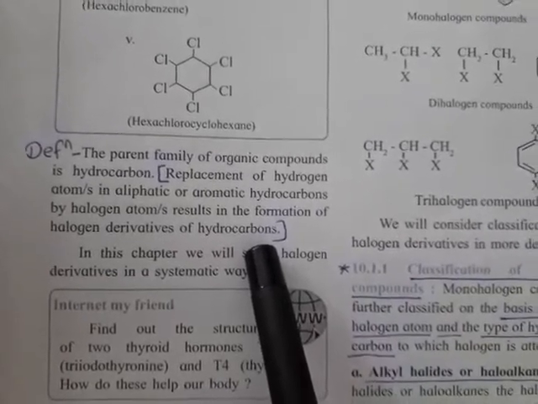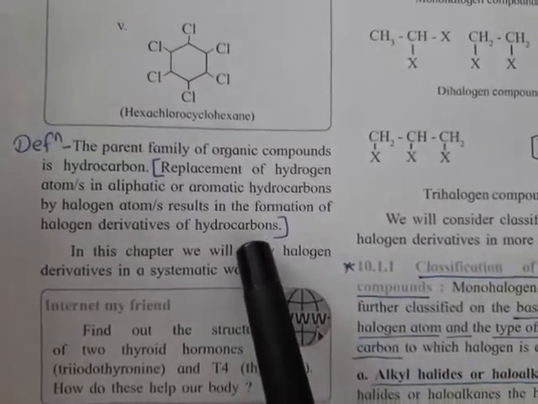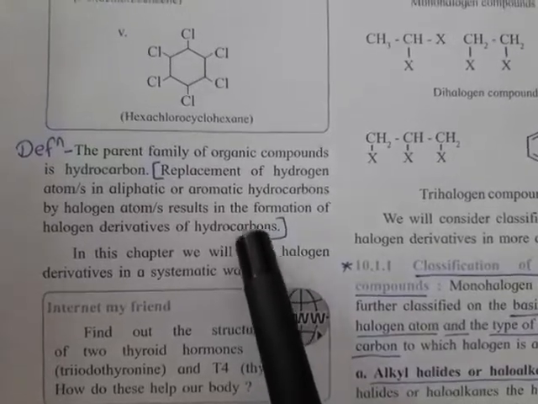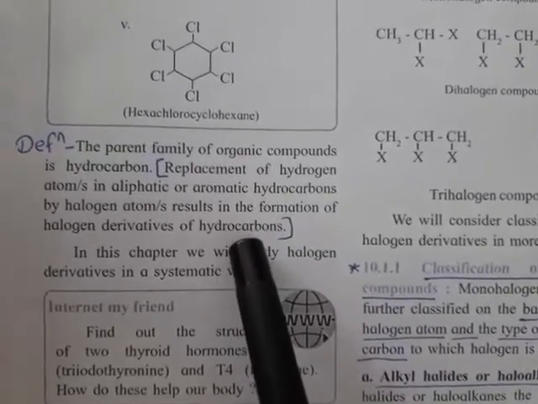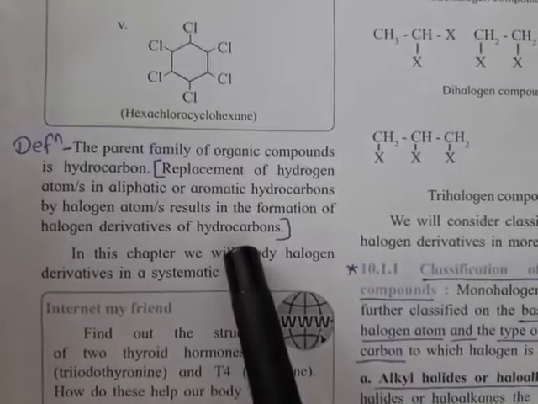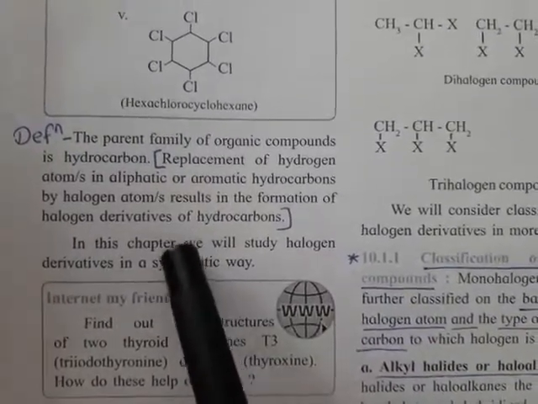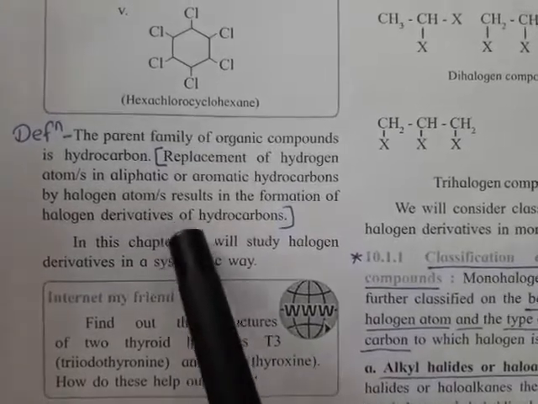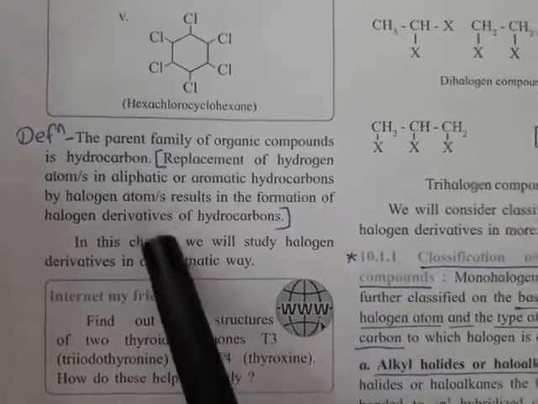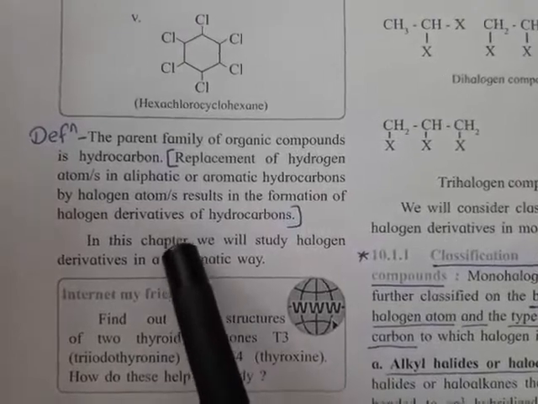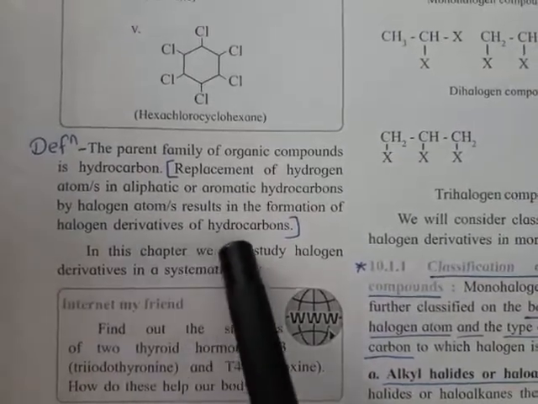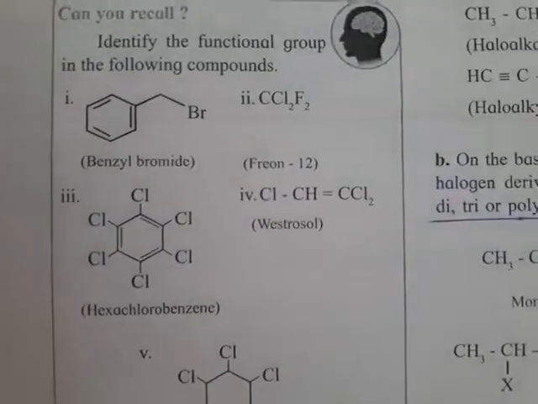aromatic substances. So if we replace hydrogen of any of these, whether that hydrocarbon is alkane, alkene, alkyne or aromatic, and whatever number of hydrogen atoms are removed and replaced by a corresponding number of halogen atoms, then the resultant substance obtained is called a halogen derivative of that hydrocarbon. I'll show you some examples.